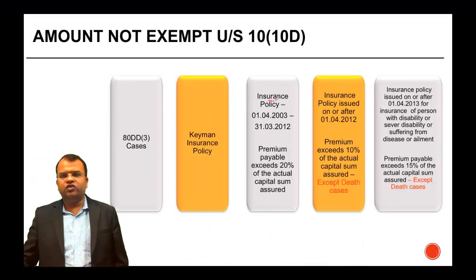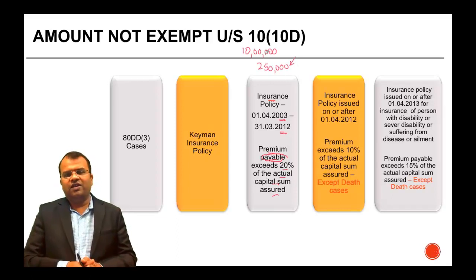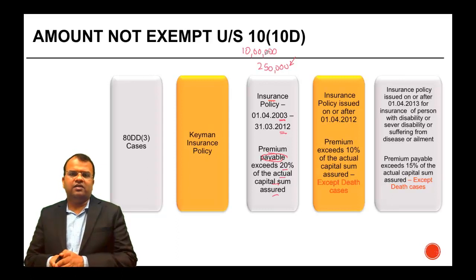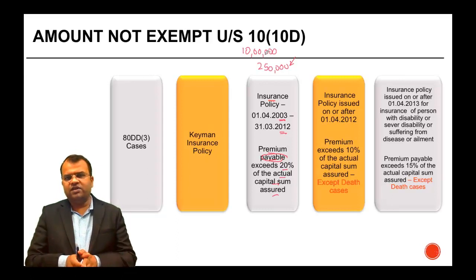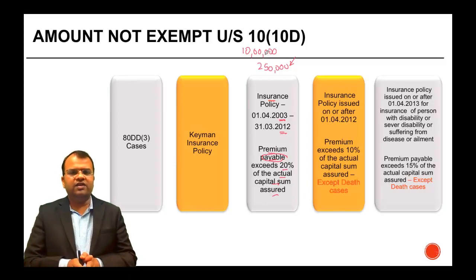For example, if an insurance policy is taken between 1/4/2003 and 31/3/2012 and the premium payable, mark the word payable, exceeds 20% of the actual capital sum assured. So if the capital sum assured under a policy is 10 lakh and the premium during the year is, let's say, 2,50,000, which is 25% of the capital sum assured, in such a case, when the amount is received on maturity of such policy, it will not be exempt from tax and therefore it will be liable for deduction of TDS by the payer.